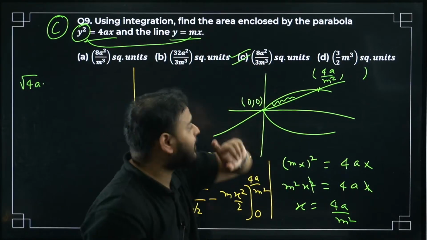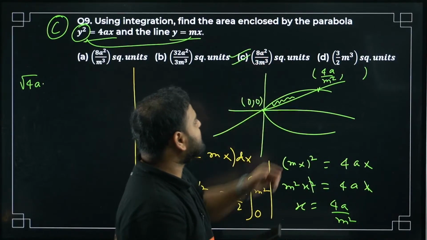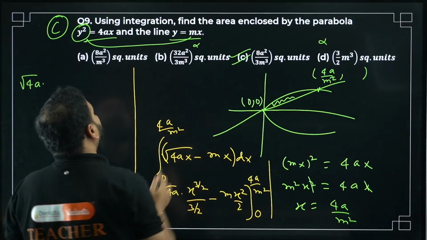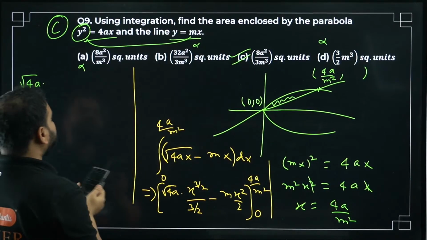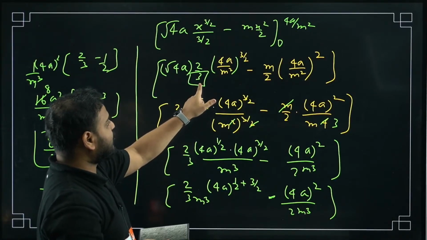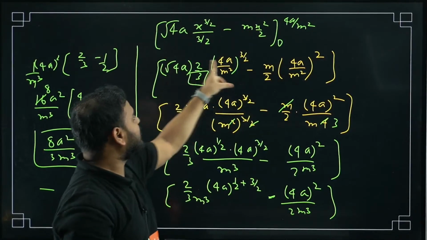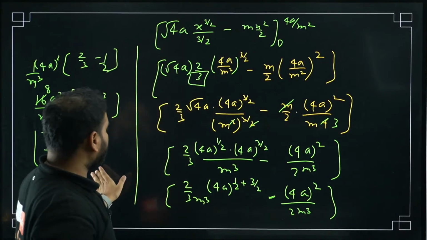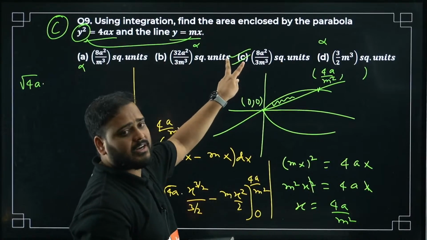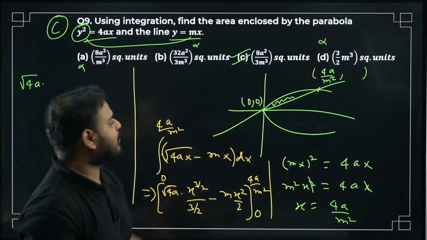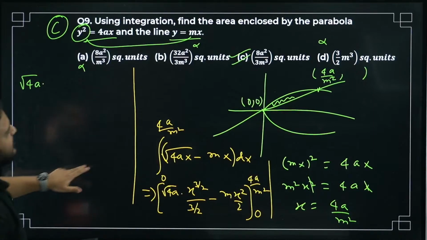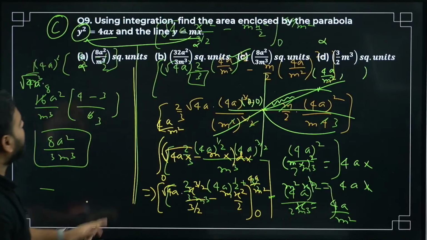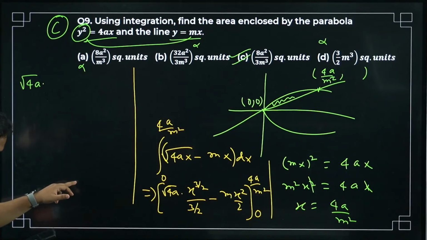I'll repeat myself. You're getting a square by m cube, means this option cannot be there. Option D is out. 32 is not coming. We can't have this without 3, means the denominator has 3 over here. Please check, there's a 3 over here, means 3 cannot be cancelled. There's no 3 term in the numerator, is there? Means I can't cancel 3. Of course 3 will be there and there can be 32. So only options B and C can be the correct answer. You can choose the C one after solving it. Otherwise 32 is not coming. It will not come, that big number. That's why we can make the answer option C. Question number 9 is done.